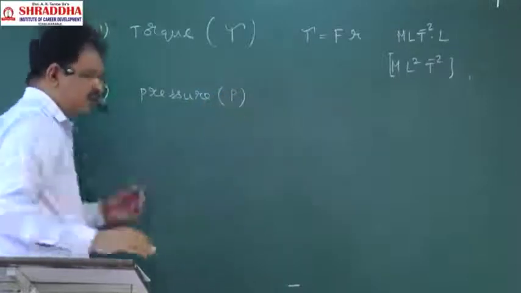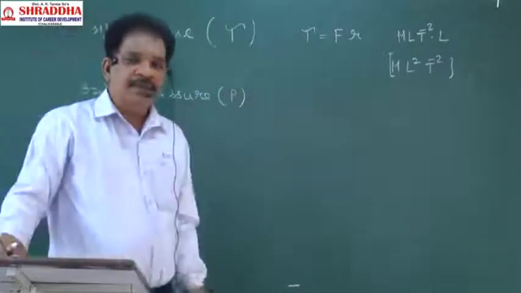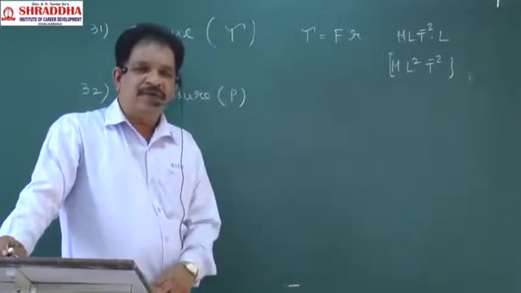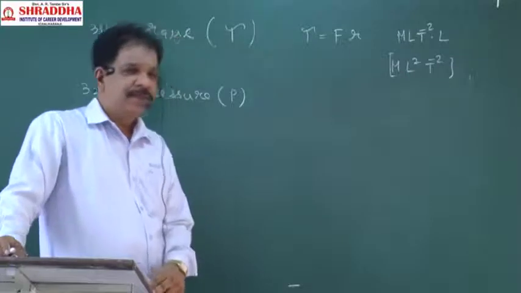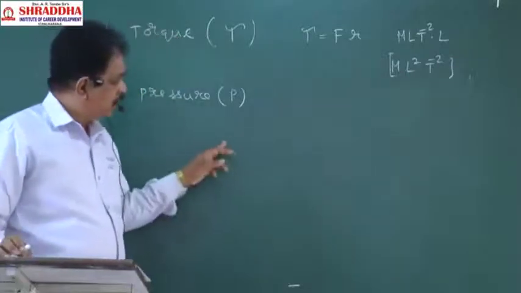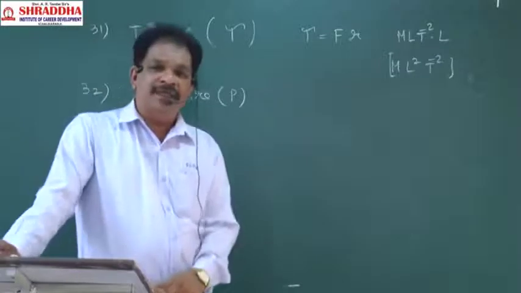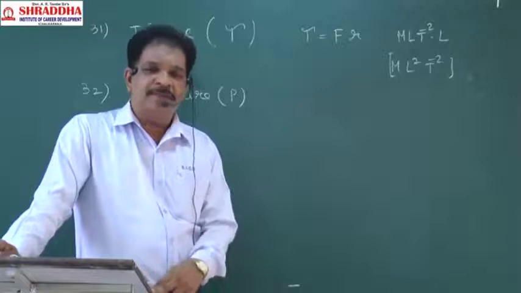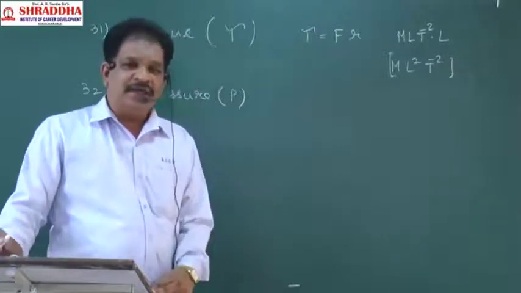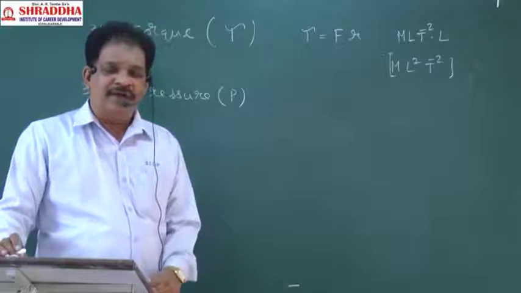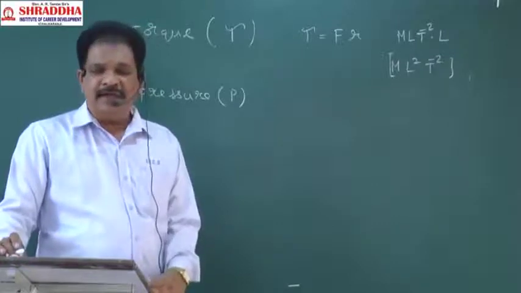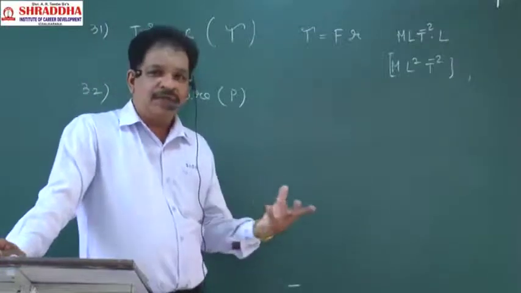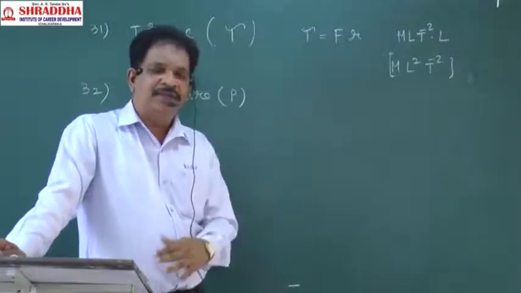Pressure symbol is also P. Power symbol is also P. Like that, some quantities share the same symbol, because the subject was not developed by a single scientist, and not in a span of 10 or 20 years. It is not like that. It took some 400-500 years of hard work by a number of scientists worldwide. So at that time there was a communication gap among the scientists.